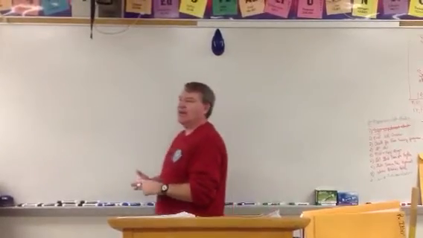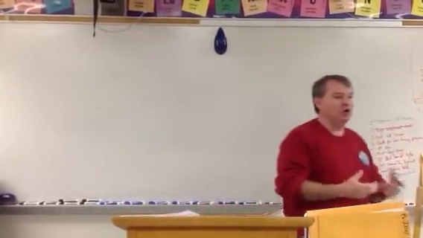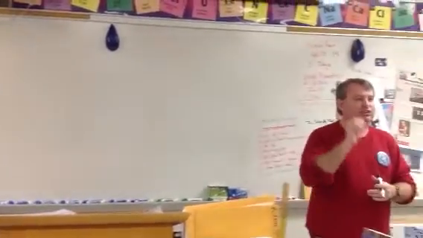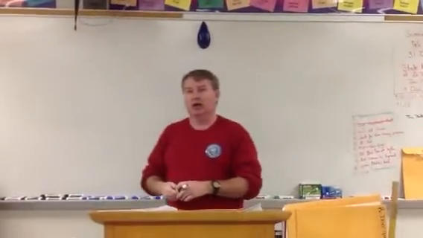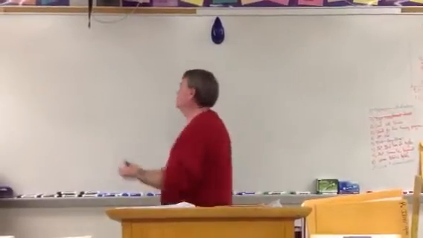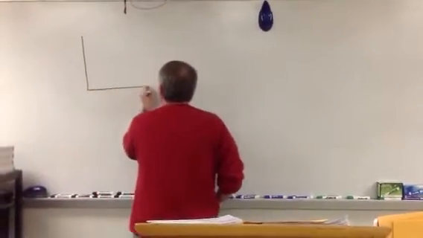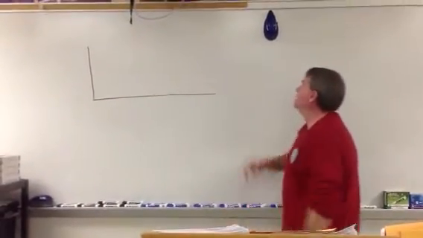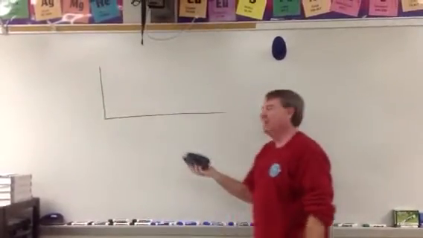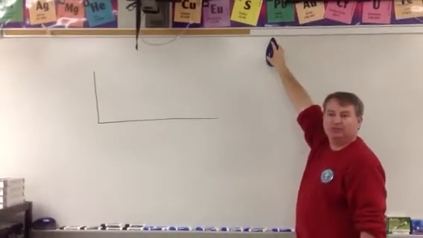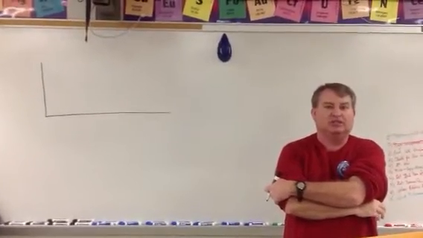In 1848, Lord Kelvin, William Thomson, started to work with volume and temperature, keeping pressure constant, decreasing temperature, and he noticed that the volume decreased as well. He worked with two gases, carbon dioxide and oxygen, and he was attempting to determine if there was a lower limit to temperature. Now, Sadi Carnot, in 1820, determined that there was a lower limit to temperature, and he came reasonably close. He determined the lower limit to temperature was about negative 263 Celsius.